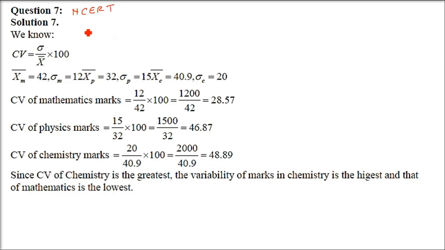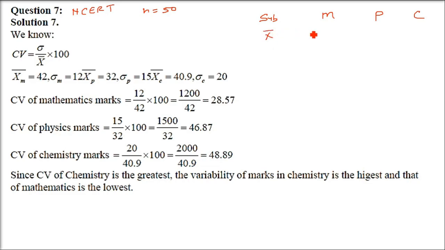The mean and the standard deviation of marks obtained by 50 students of a class in three subjects, mathematics, physics and chemistry, are given below. I'll write the table here. The subjects are maths, physics and chemistry.